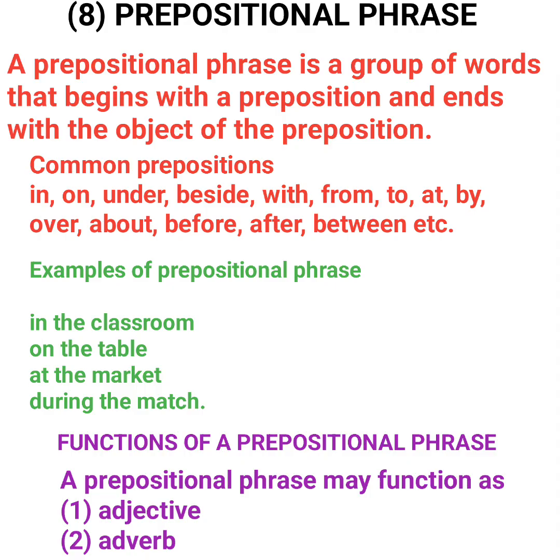For instance, at the market: if they underlined "at the market," it is a prepositional phrase, but if they underlined only "the market" and did not underline "at," it means that the market is a prepositional complement. So we have a prepositional complement when the preposition is not underlined.